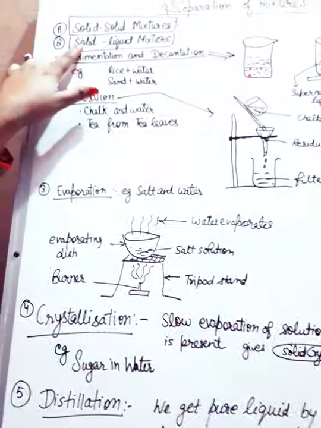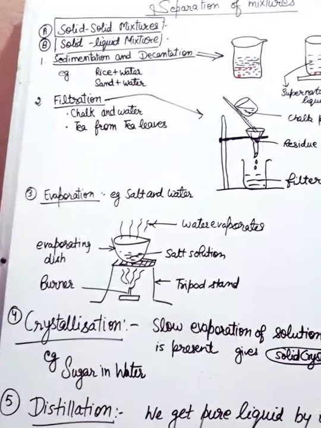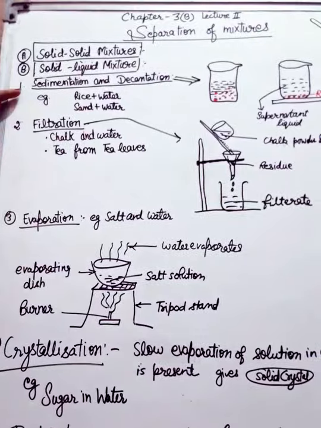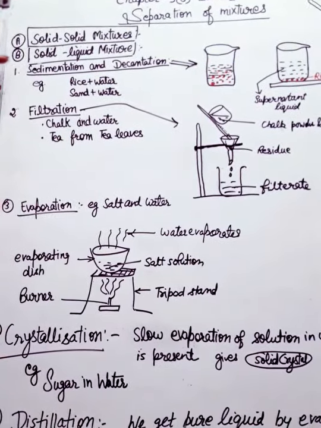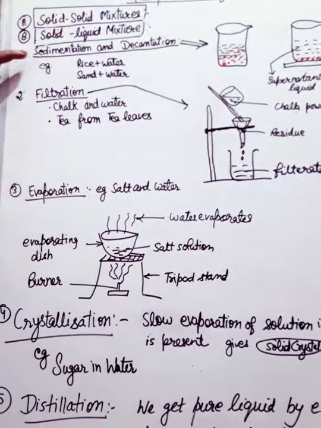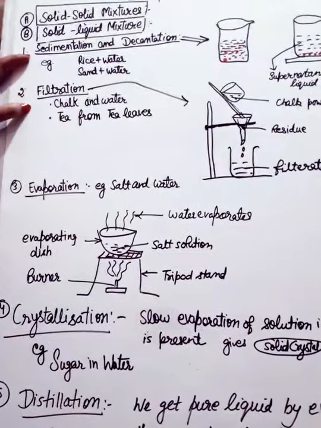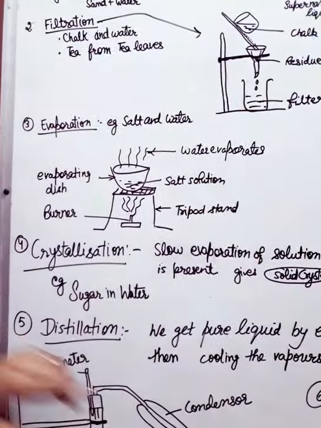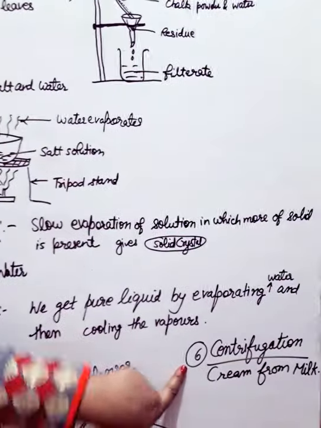Hello students, in the previous video we have studied the separation of solid mixtures. Now in this video we will separate solid-liquid mixtures. These are the methods to separate a solid-liquid mixture: sedimentation and decantation, filtration, evaporation, crystallization and distillation, and the last one is centrifugation.